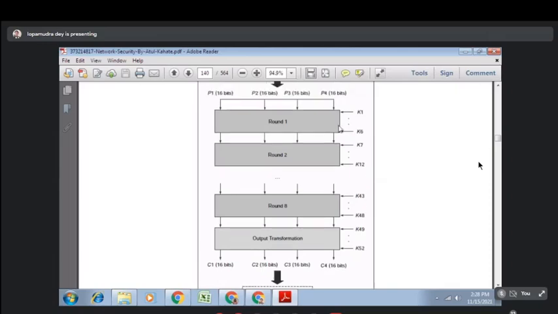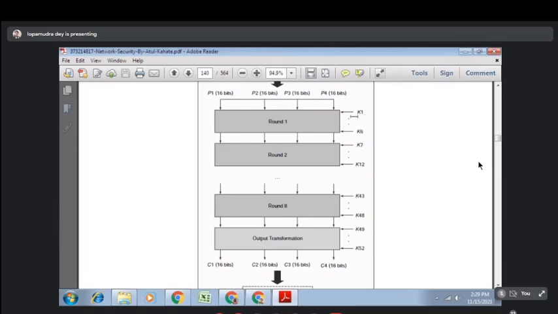Now you can see that in each round, separate keys are used for encryption. So in case of round 1, K1 to K6, then K7 to K12, in this way up to K49 to K52. So in each round a different set of keys is used. It actually helps us to add more confusion and diffusion. The confusion and diffusion logic helps us to understand that from the ciphertext you won't get any information regarding the plain text. You cannot predict anything regarding the plain text. So that is the purpose of having confusion and diffusion.